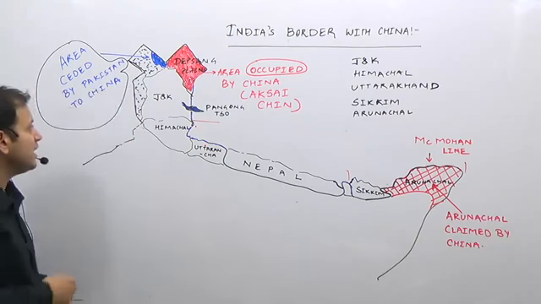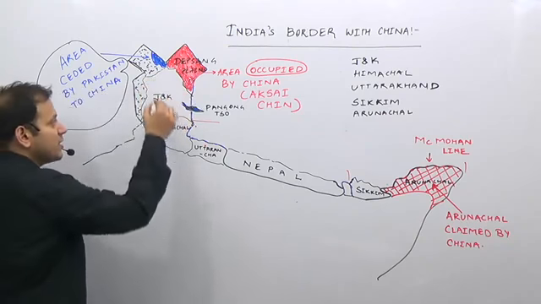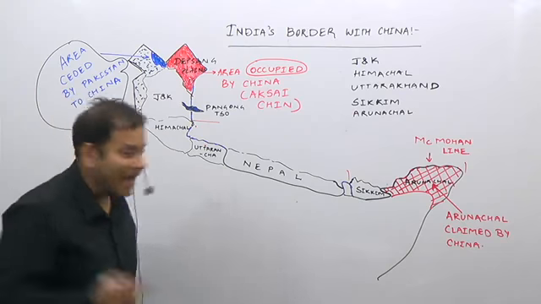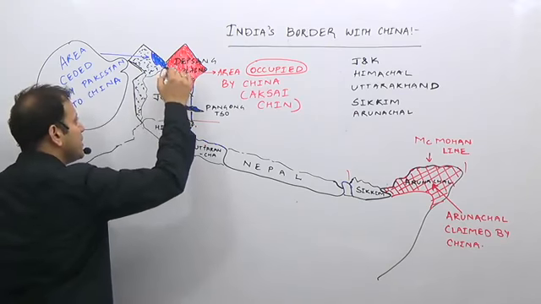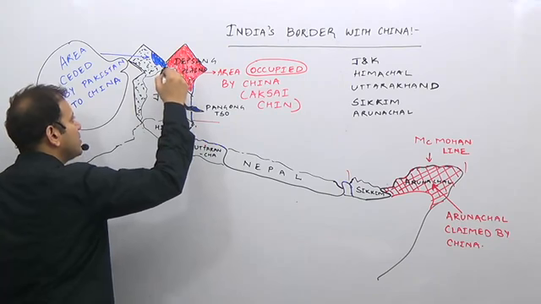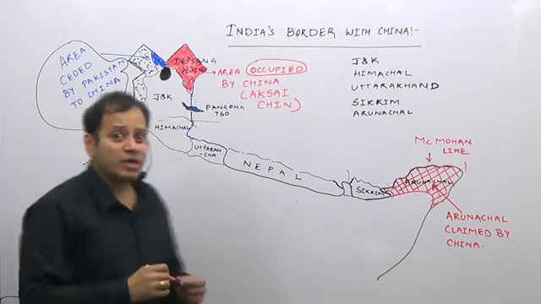Obviously India claims this as part of its own, because Kashmir as a whole India claims as its own. Present day India is this region, the state of Jammu Kashmir. And here in the center is the famous Siachen Glacier, which lies in the Nubra Valley region. What is the Siachen Glacier?